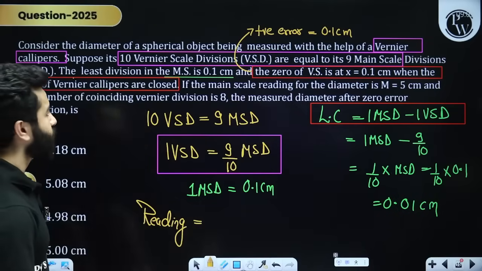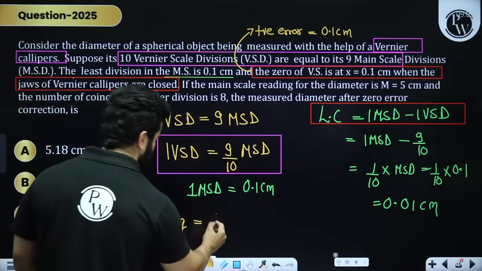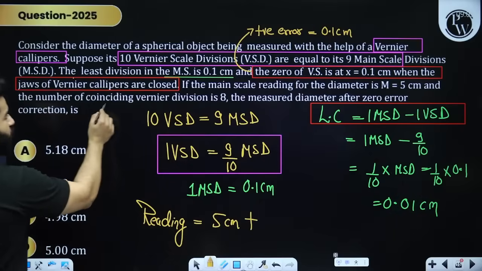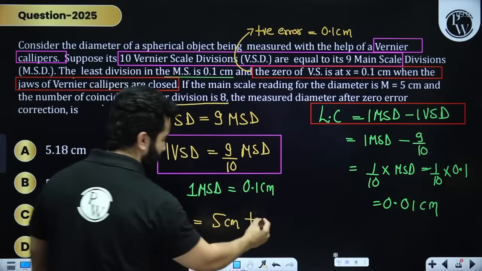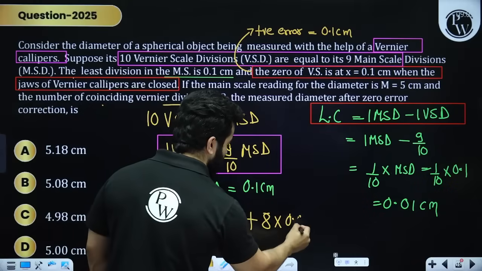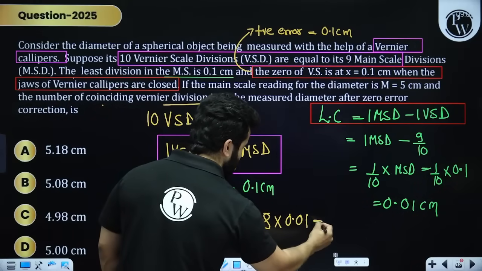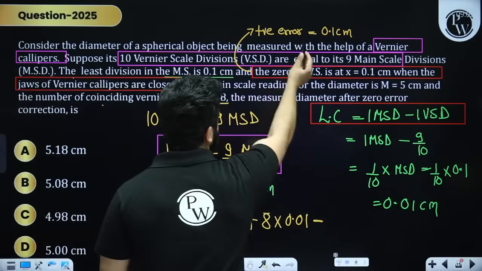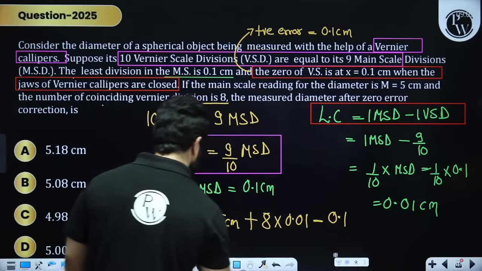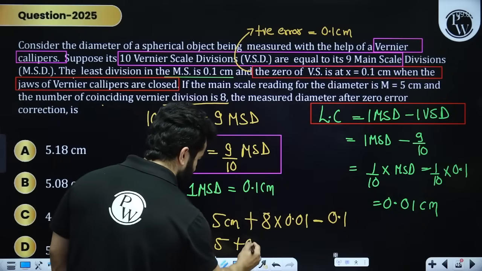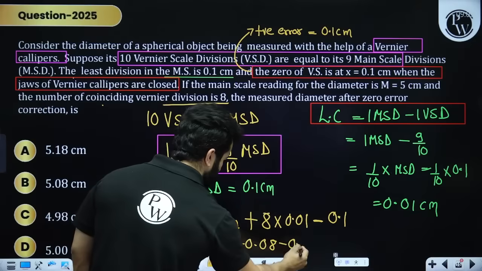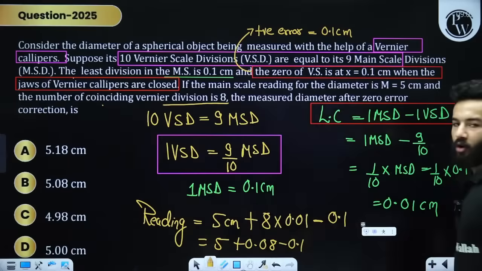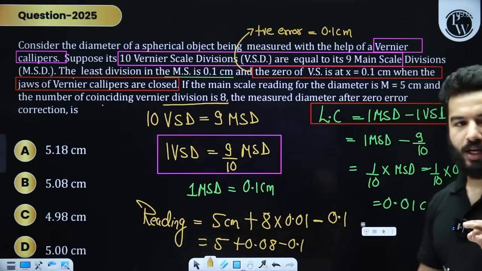That means finally the reading will be main scale reading. What is main scale reading, my dear friends? 5 centimeter plus, and then you have got number of coinciding vernier divisions are 8. That means 8 multiplied by least count. And always remember, errors are always subtracted, and error is 0.1 centimeter. That means you will get 5 plus 0.08 minus 0.1, and the final answer will be in centimeter, my dear friends. All right, clear with this? No more doubts? Can we move on?